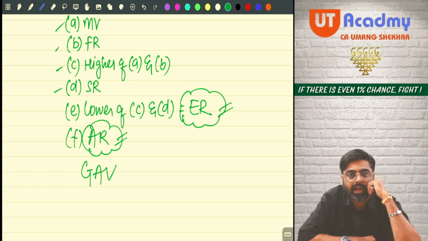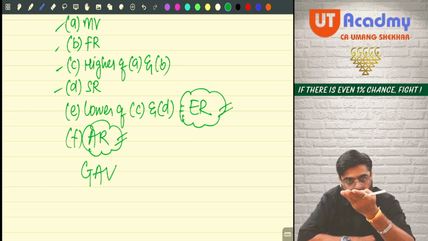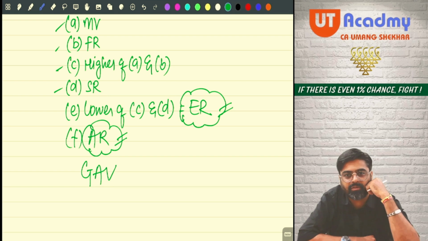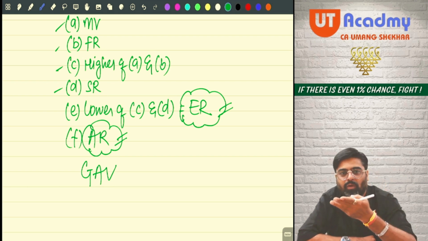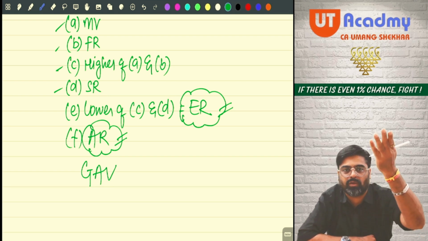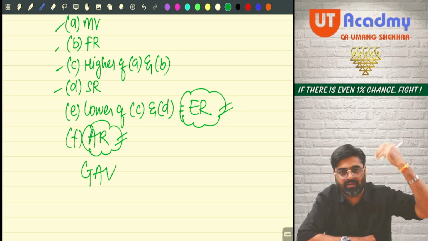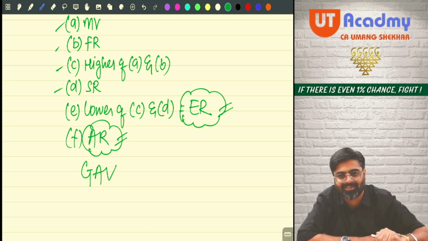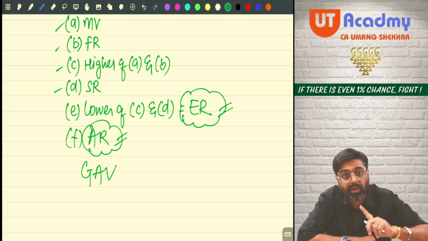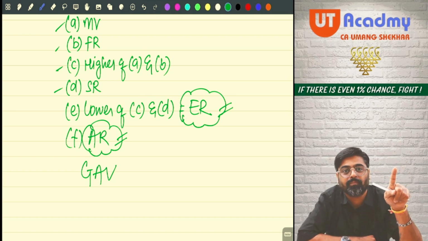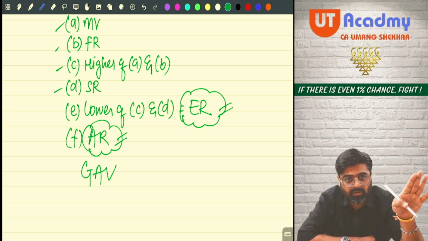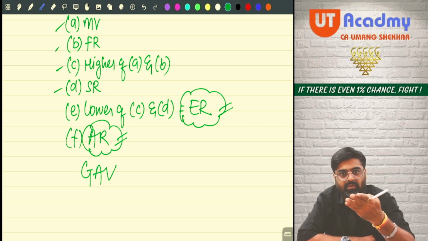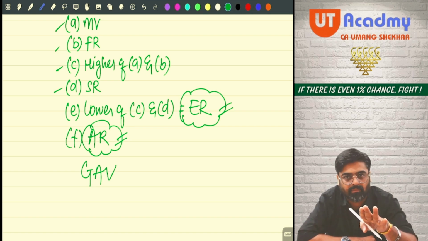Yes. And as a result of that, actual rent will be only for 8 months. How can you directly compare a figure of 8 months with 12 months and say whichever is higher? Definitely expected rent will be higher in the majority of cases. Getting my point? So in that case, how to determine your GAV, that we are going to discuss. Don't worry about that. Whenever there is vacancy, what to do that time, that we are going to discuss.